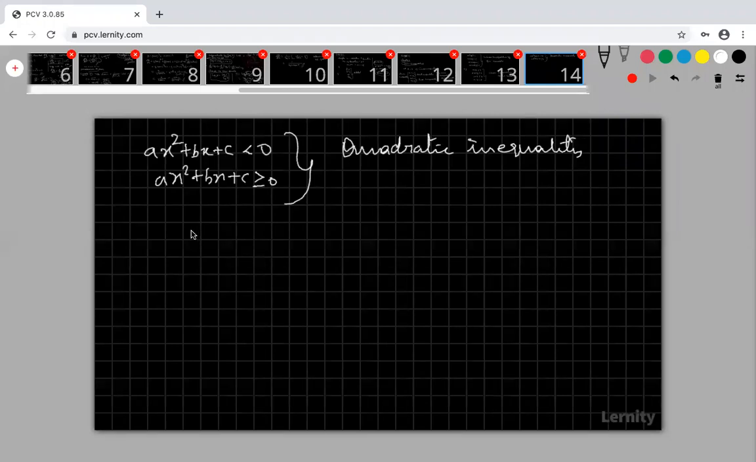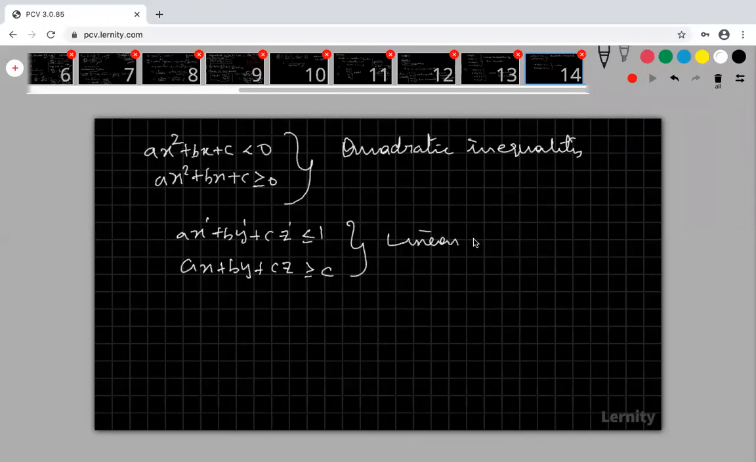Right. Suppose I am taking ax plus by plus cz less than or equal to 1, or ax plus by plus cz greater than or equal to c. These are called linear inequalities. Why? The degree is 1 here, degree 1, degree 1, degree 1. So therefore, these are linear inequalities of three variables.